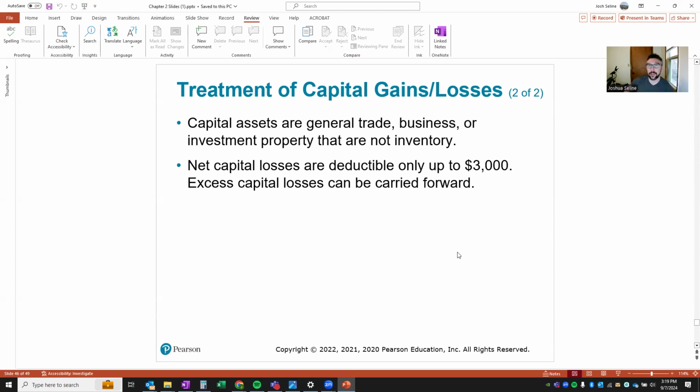I see some people with $150,000 in capital losses. They can't claim that at once. They've got to claim $3,000 every year. They won't see the end of that. Very important to understand how capital gains and losses work.